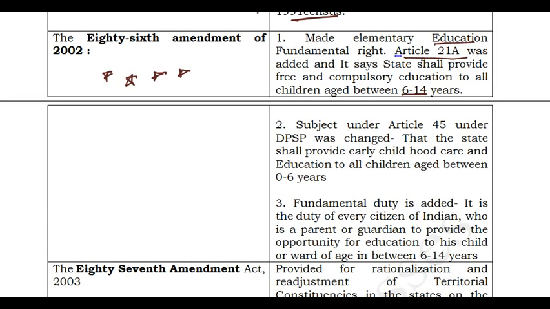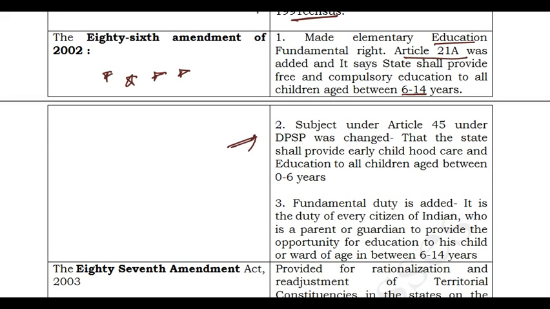So Article 21A clearly talks about free and compulsory education. All the children between 6 and 14 years should be brought to school and should be given education. That is what compulsory education means. So this is about Article 21A.